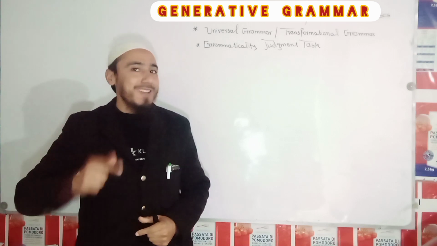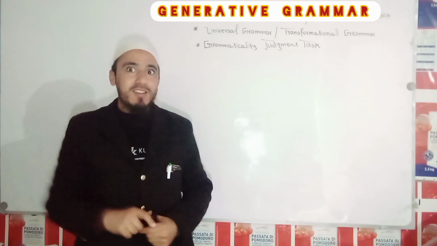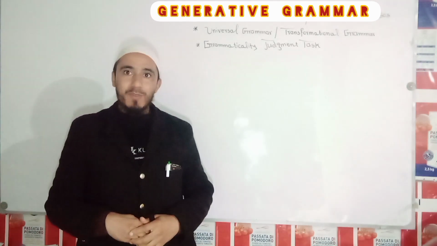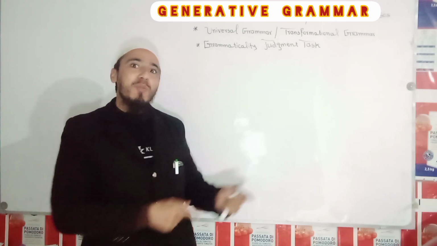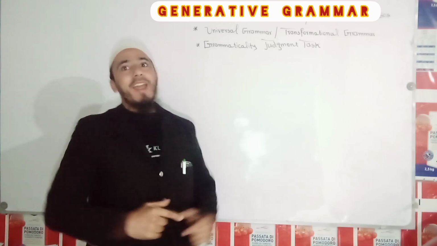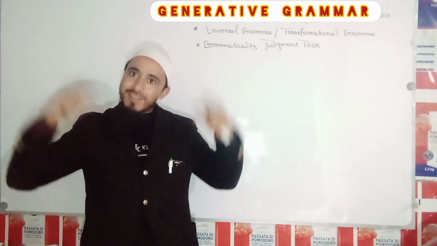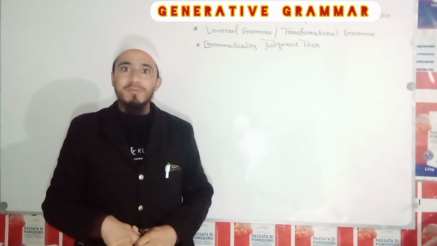Competence is actually unconscious knowledge in the brain of a human being, where the human being knows that a particular sentence is correct and a particular sentence is incorrect. So that is the process of unconscious knowledge.